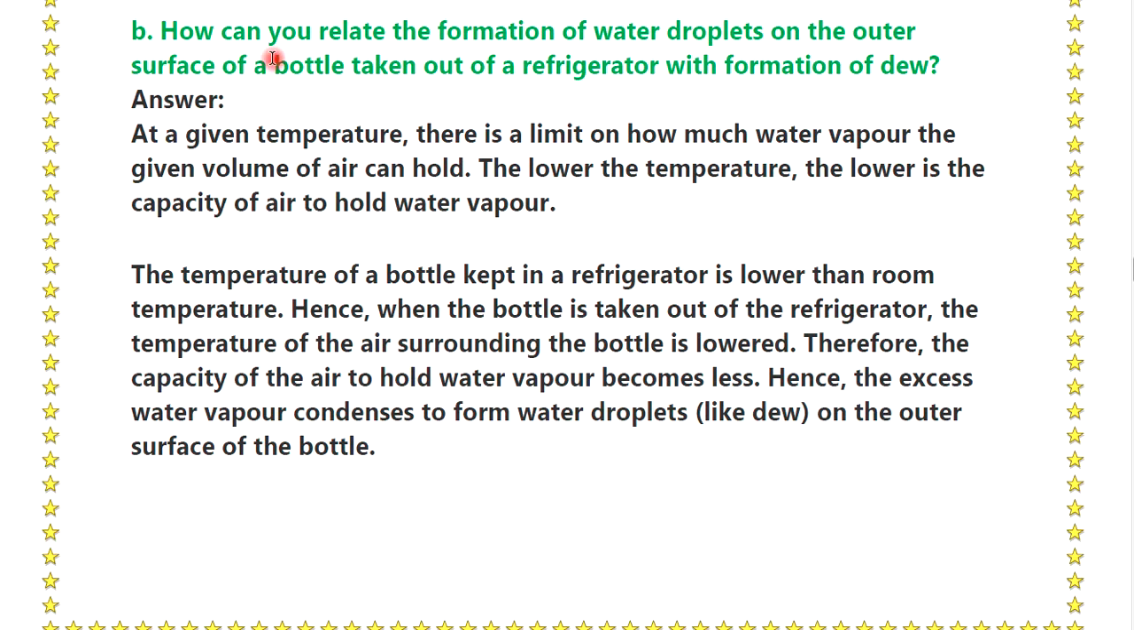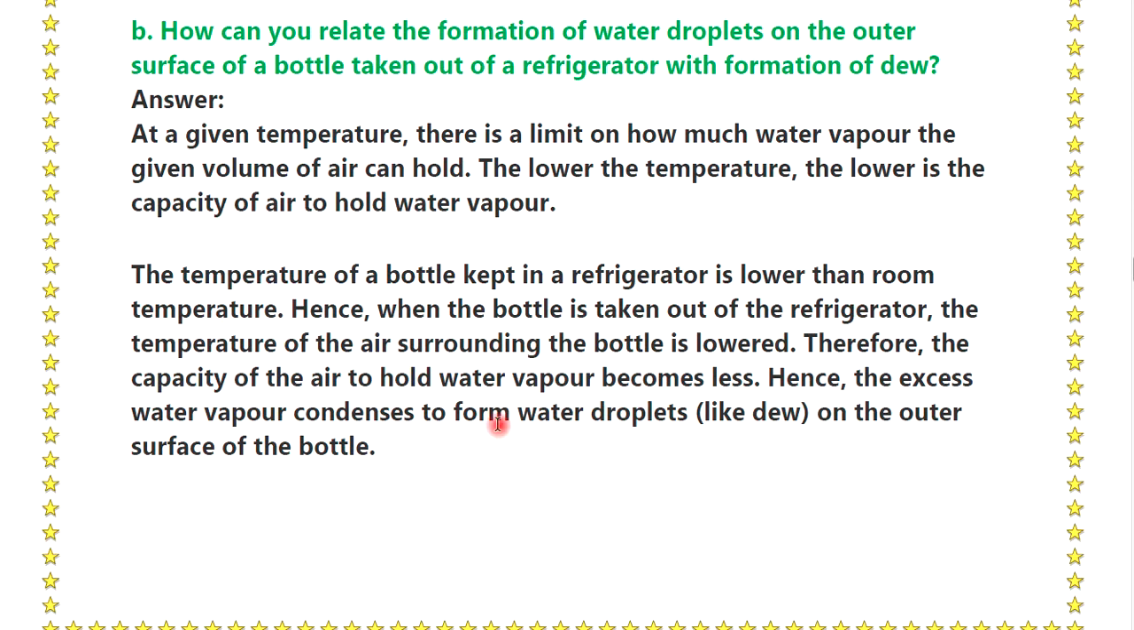B. How can you relate the formation of water droplets on the outer surface of a bottle taken out of a refrigerator with the formation of dew? Answer: at a given temperature, there is a limit on how much water vapor a given volume of air can hold. The lower the temperature, the lower is the capacity of the air to hold water vapor. The temperature of a bottle kept in a refrigerator is lower than the room temperature.